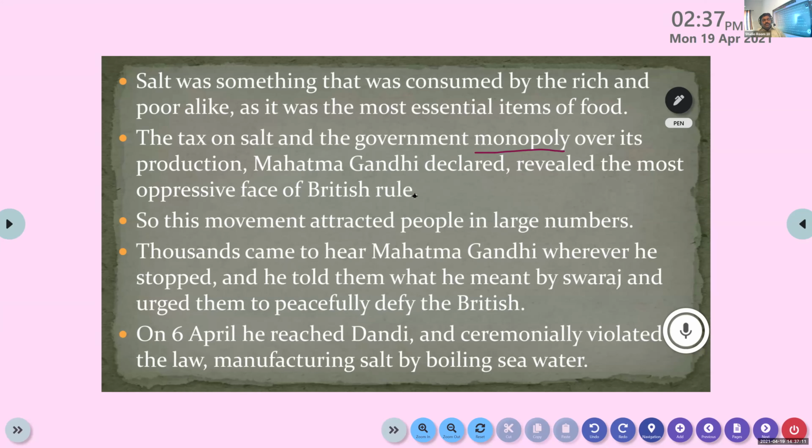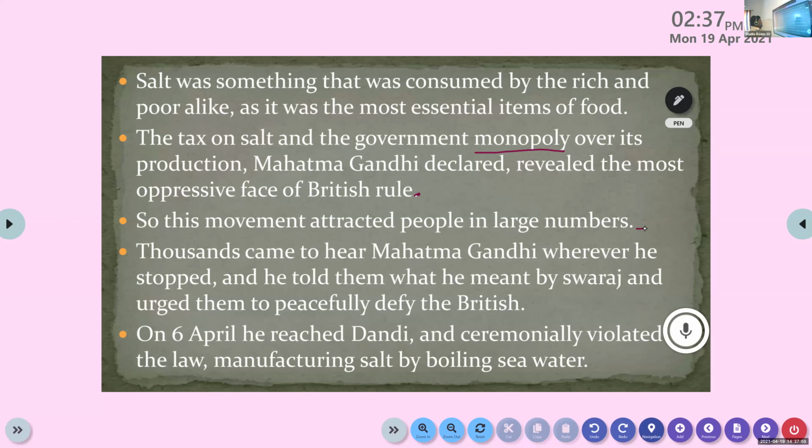Gandhi used this opportunity to prove the oppressive rule of the Britishers, basically the policies made by the Britishers for their development only. So Gandhi used this opportunity to show the bad activity of the Britishers to the common people. So this movement attracted people in large numbers. This movement is against the Britishers and against their bad policies. Almost all the different groups of people participated in the Salt March. Clear or not? And they accepted Gandhi's idea of civil disobedience.